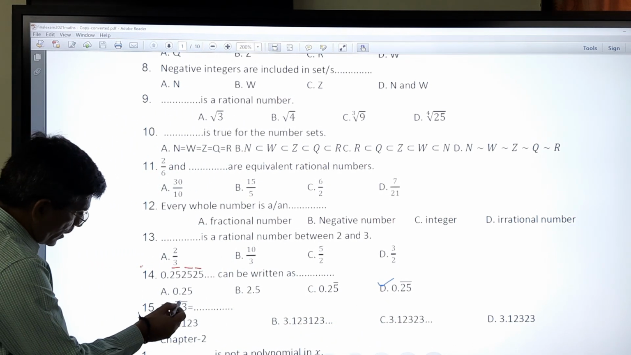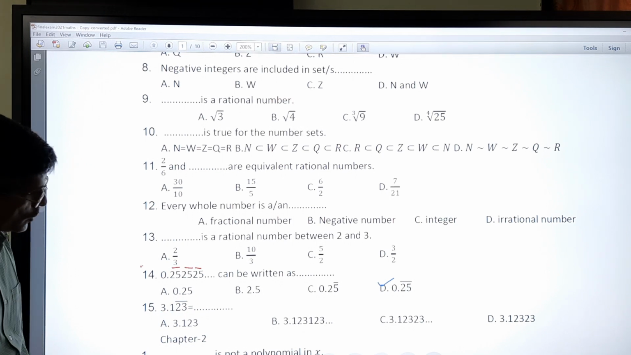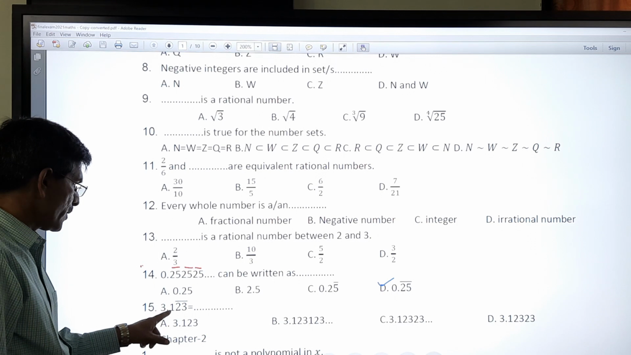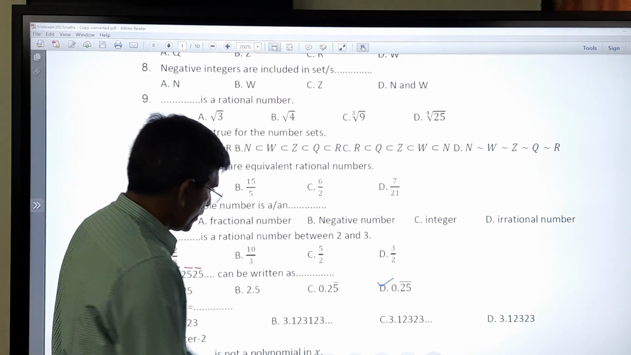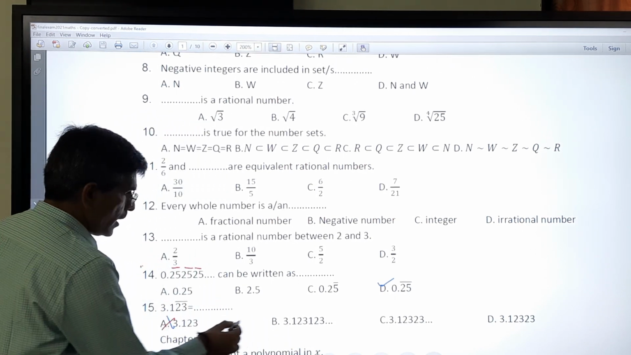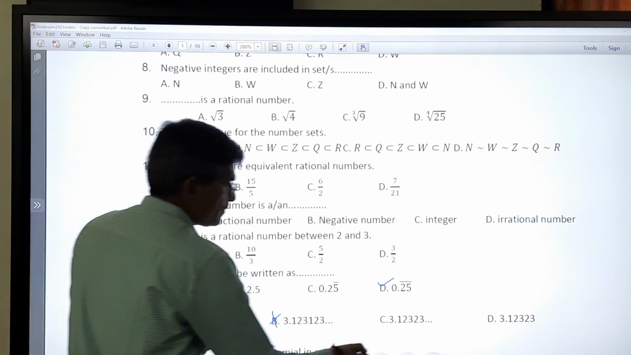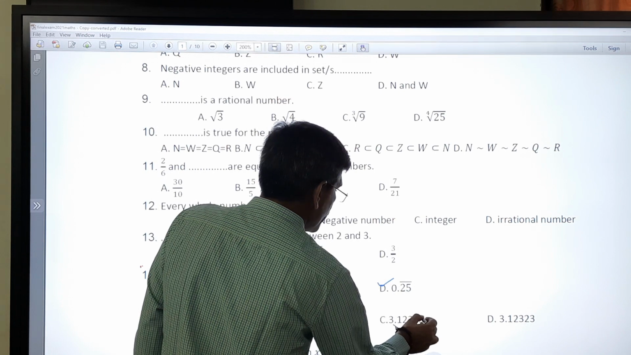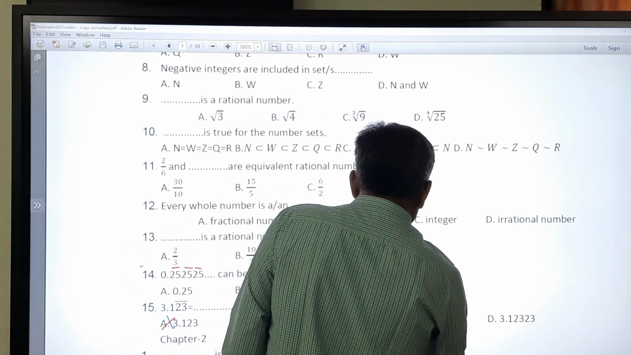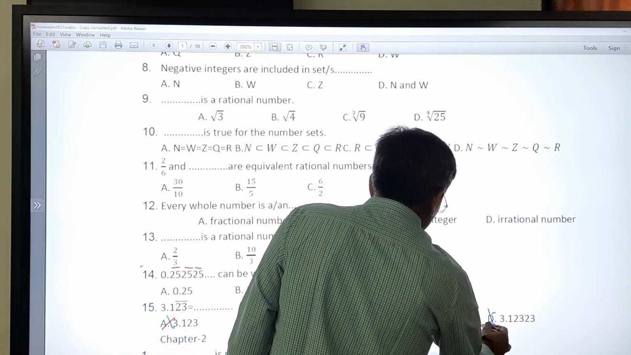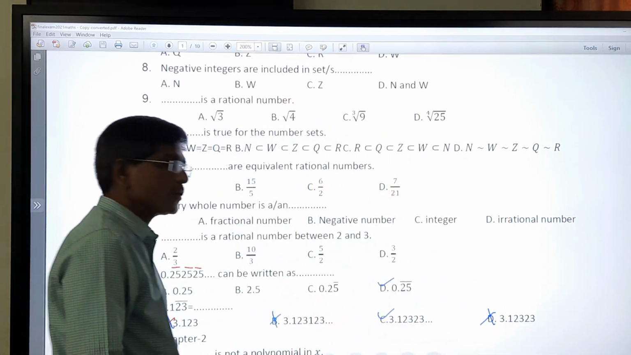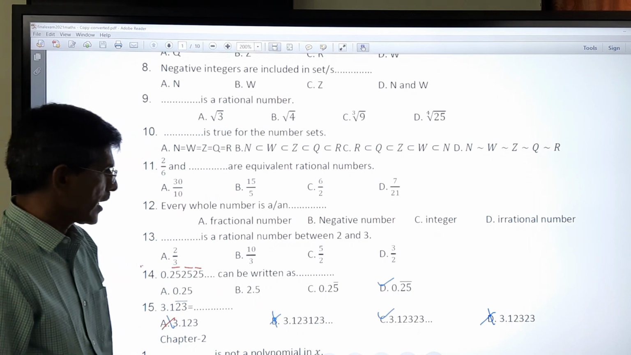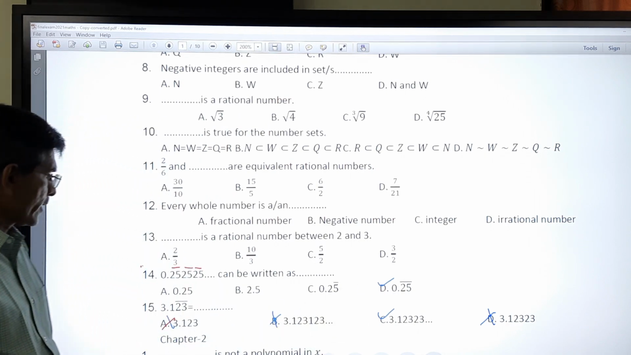3.123. Now 2, 3 is repeated more. So 2, 3, 2, 3, 2, 3. That we have to see. 3.1, 2, 3, 2, 3. So here 2, 3 is not possible. Again it is also not possible. Yes, 3.1, 2, 3, 2, 3 is the correct one. Here it is incorrect because we have to make a dot over the 3 for it to be continuous. So we cannot say. So C is the correct option.